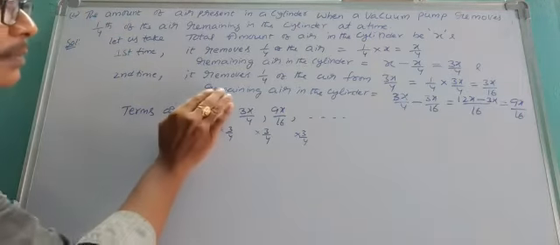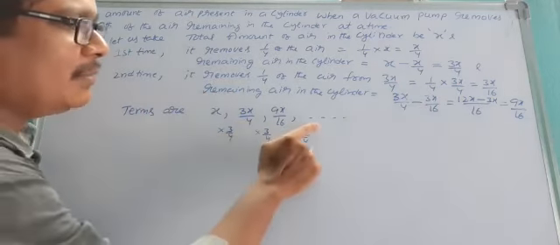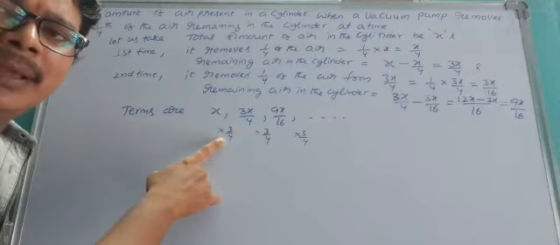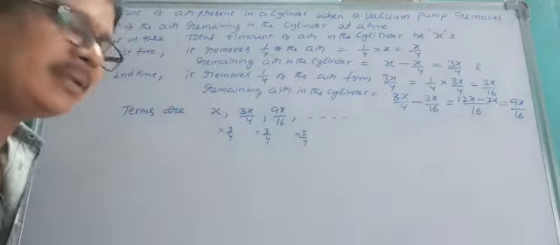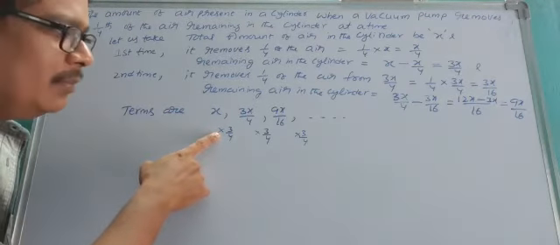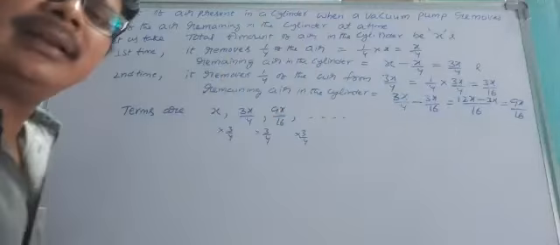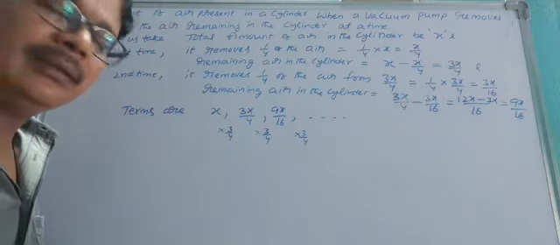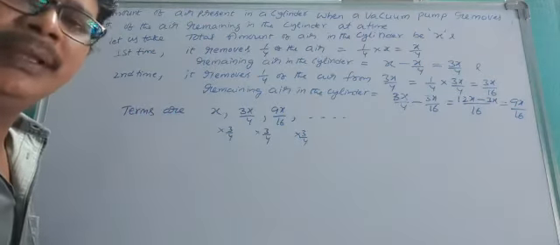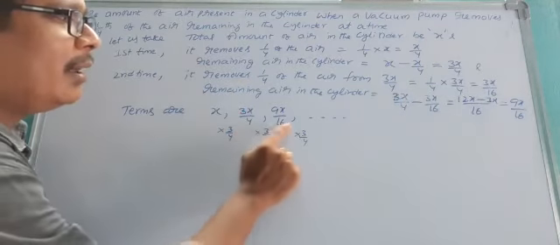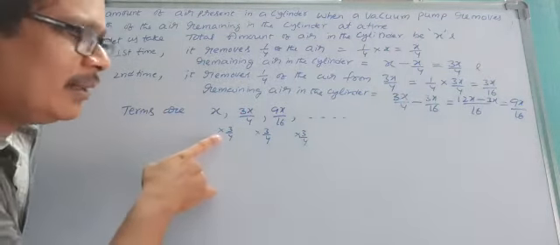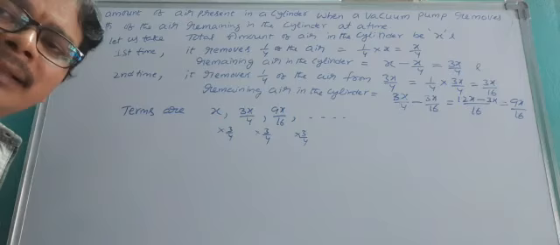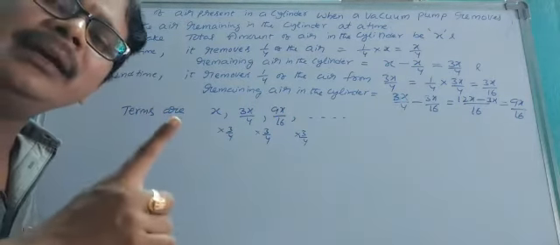So that means except for the first term, all the remaining terms are obtained by the product of one constant term, that is 3/4. This is not an addition, this is not a subtraction. You multiply by the one constant term 3/4 and you get the next term of the pattern. So are they in AP? No, they are not in AP. They are in GP. Multiplying by the constant term 3/4, you get the series of numbers.